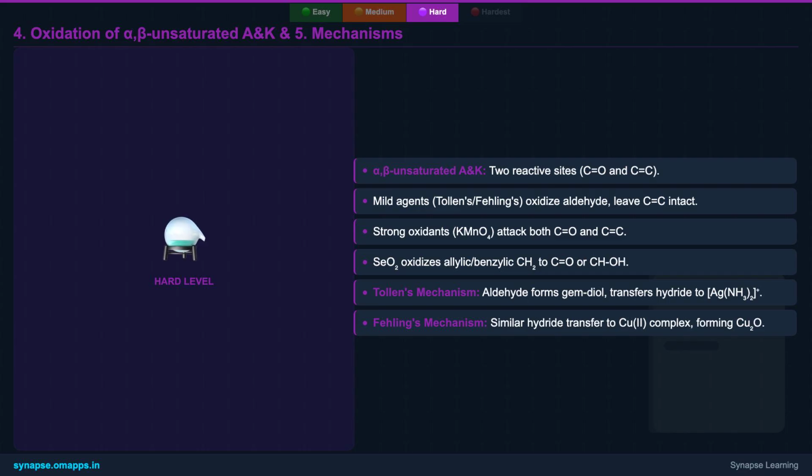Similarly, Fehling's and Benedict's solutions facilitate the reduction of Cu(II) to Cu(I) via a hydride transfer from the aldehyde's gem-diol, resulting in the red precipitate of cuprous oxide. The complexing agents, tartrate and citrate respectively, are essential in preventing the precipitation of copper hydroxide. These reactions are not just tests, they are elegantly designed redox processes. Understanding these detailed mechanisms allows us to predict reactivity, design synthetic strategies, and truly grasp the nuances of organic transformations. This level of detail is what sets JEE Advanced preparation apart.